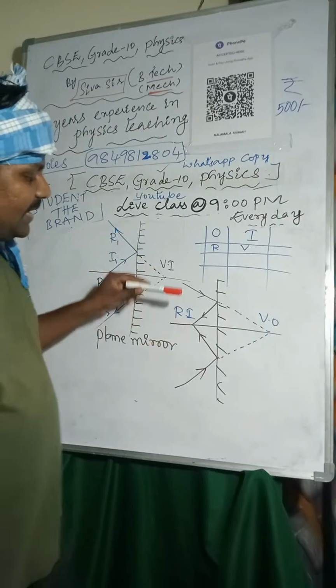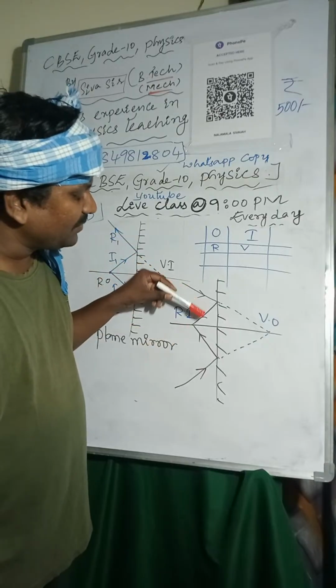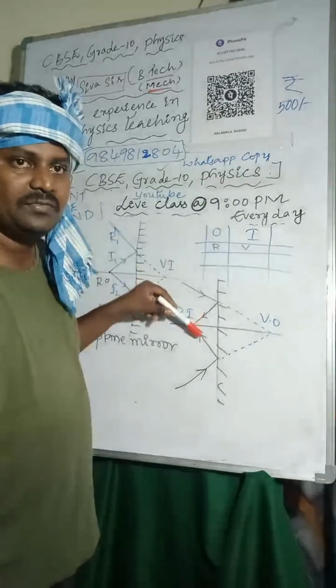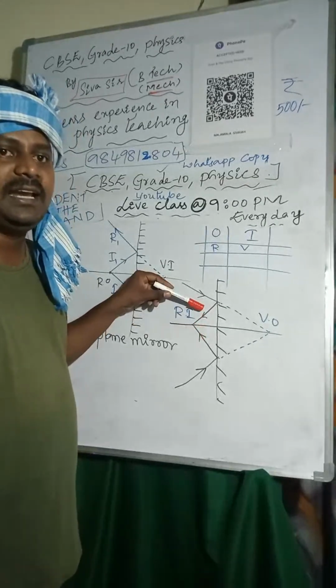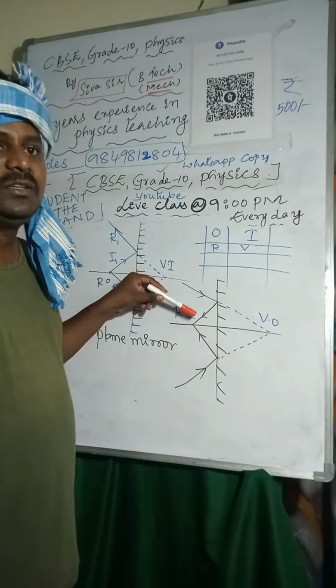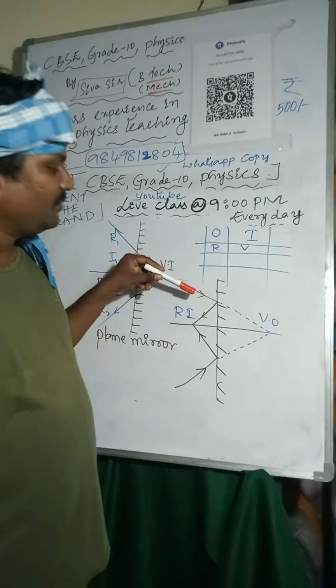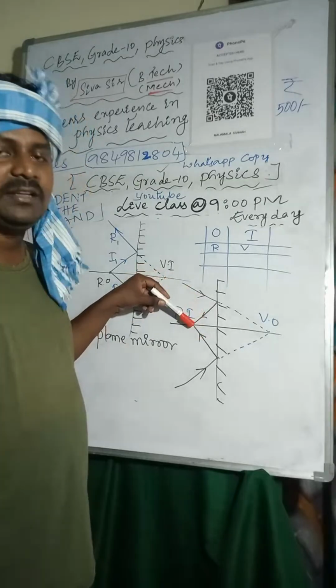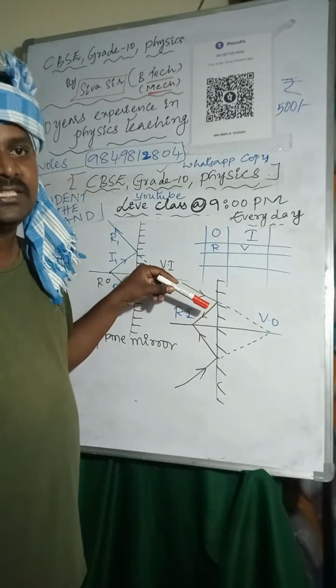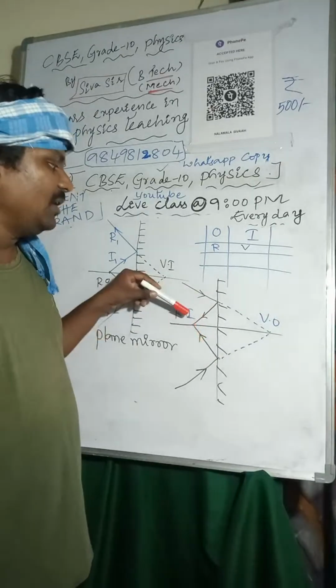So here you can see the point of intersection of reflected light rays. So these two are the reflected light rays. Those reflected light rays are meeting at one point. The point of intersection of reflected light rays is called real image.